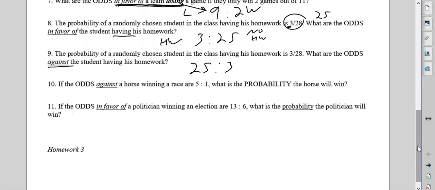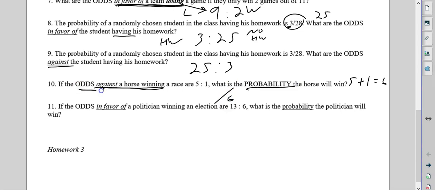Number 10. If the odds against winning, so remember, against winning, are 5 to 1. Well, 5 plus 1 is 6. We're going backwards now and doing the probability. So 6 is going to be my denominator. What goes on the top?